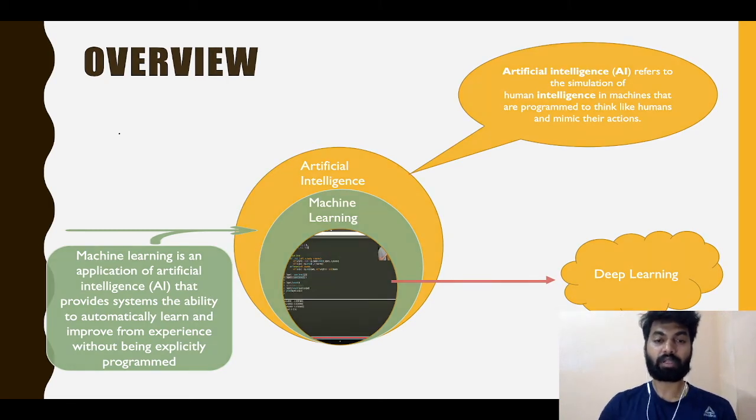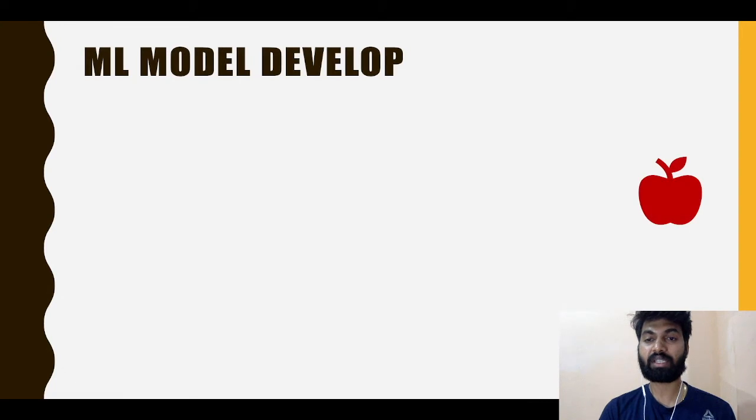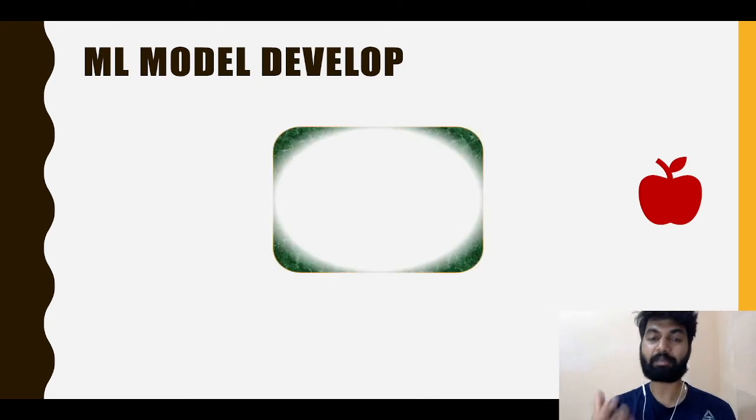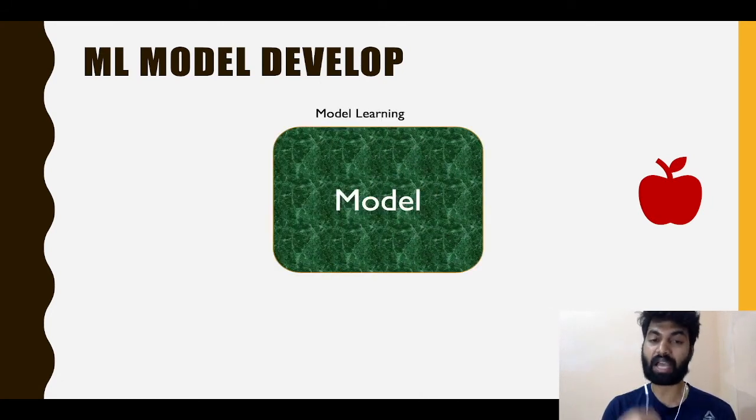Now from the screen you can see this is an apple. We can easily understand and recognize this is an apple by seeing it with our eyes. Here we need to design a model in such a way that it gets some input from the raw data, and then predicts whether it's a fruit or not, and if it is a fruit, what kind of fruit: an orange, banana, mango, and so on.